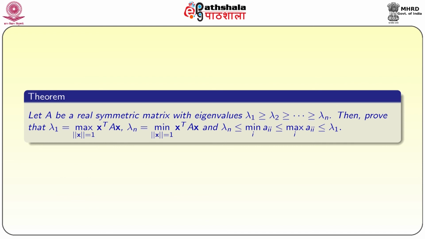So, now we are going to prove another theorem. Let A be a real symmetric matrix with eigenvalues lambda 1 greater than or equal to lambda 2 greater than or equal to and so on lambda n.